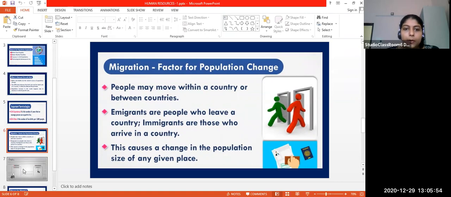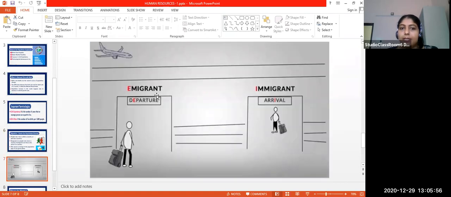So look at this picture. It will be very clear. This is emigrant. What is the spelling of emigrant? E-M-I-G-R-A-N-T. Emigrant means departure, right? When you are leaving India and going abroad, you are an emigrant. Clear? Yes, ma'am.